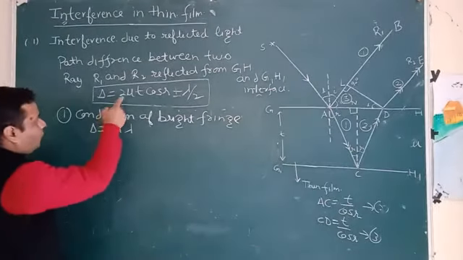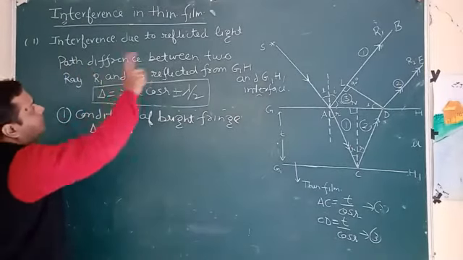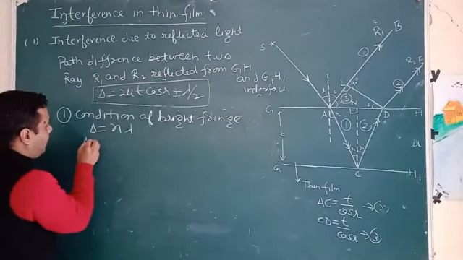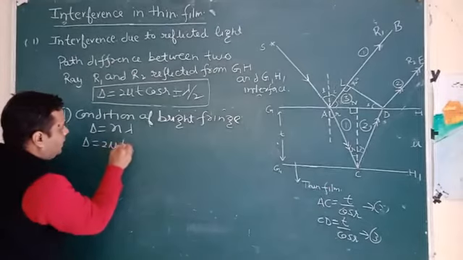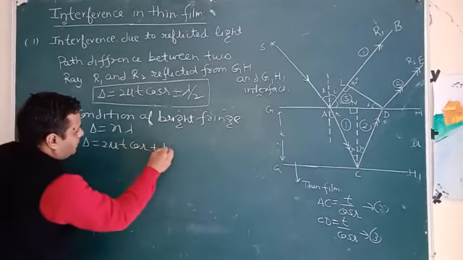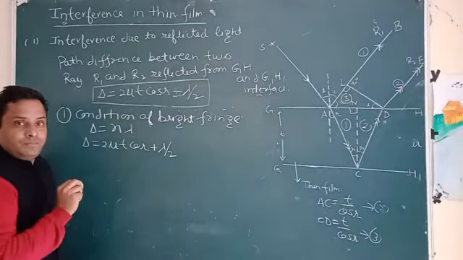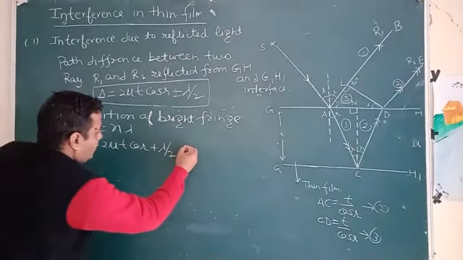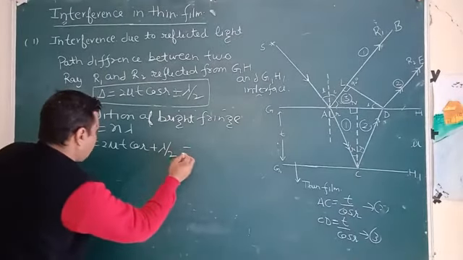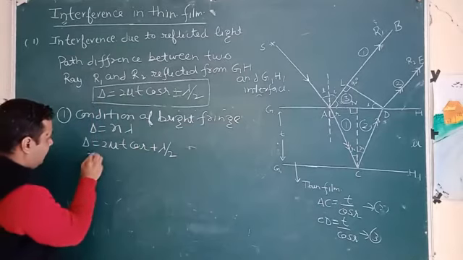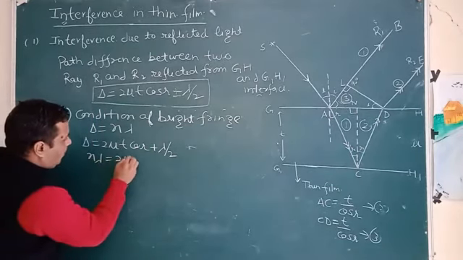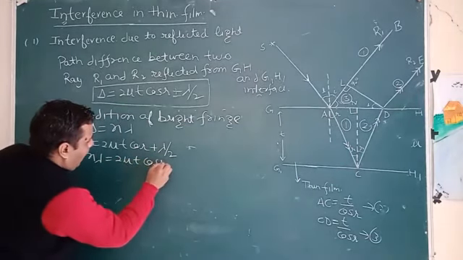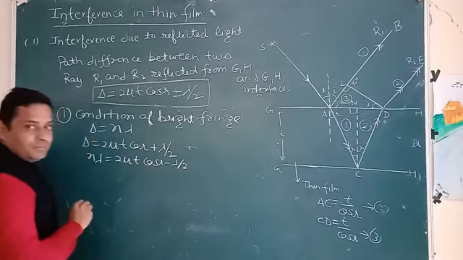Now, our delta in case of interference due to reflected light is 2 mu t cos r plus lambda by 2. So here delta is n lambda, which is equal to 2 mu t cos r minus lambda by 2.